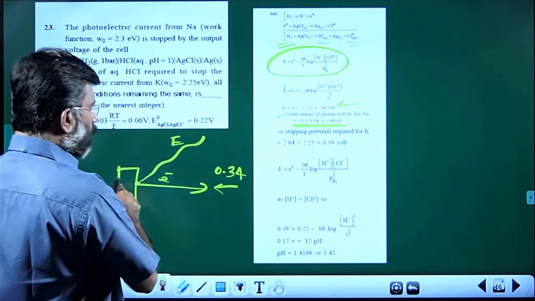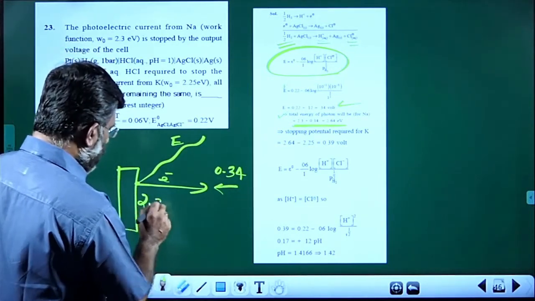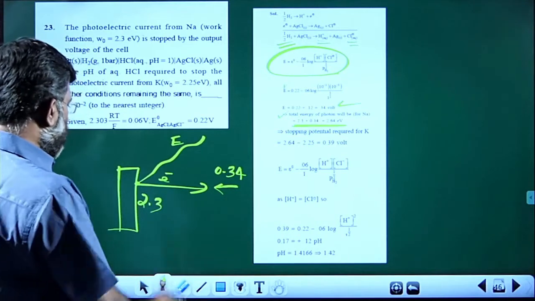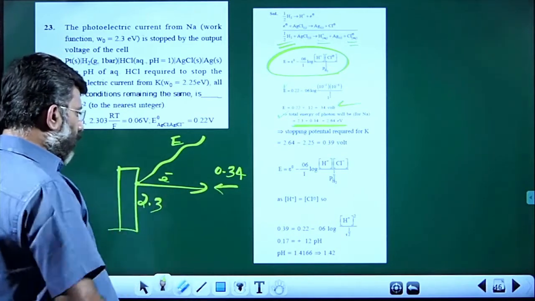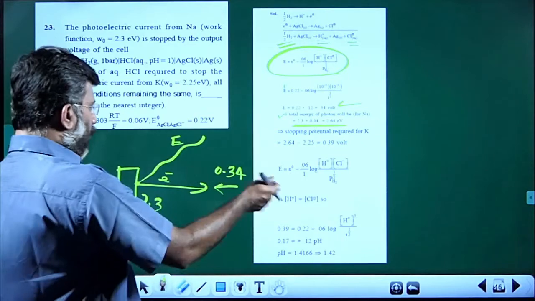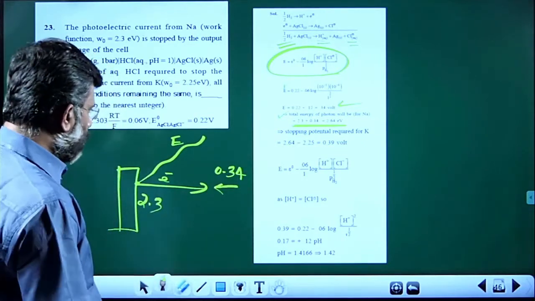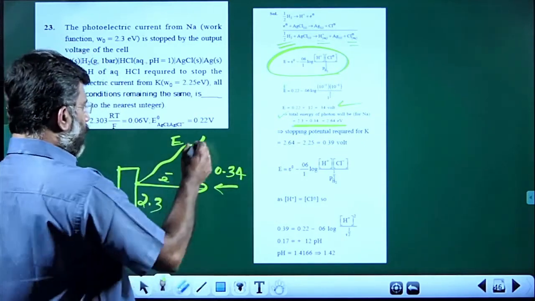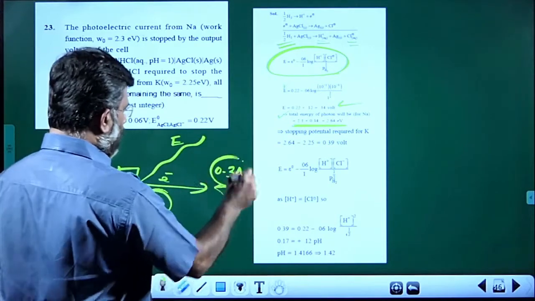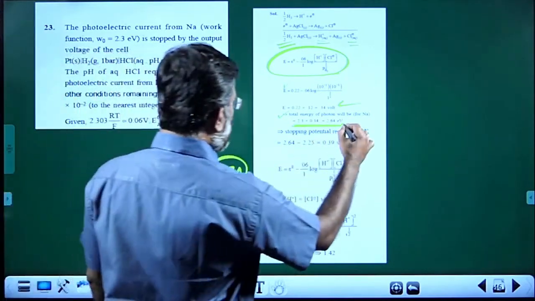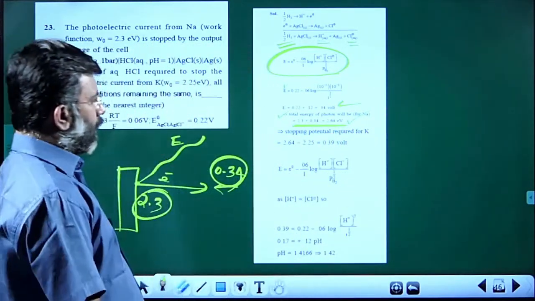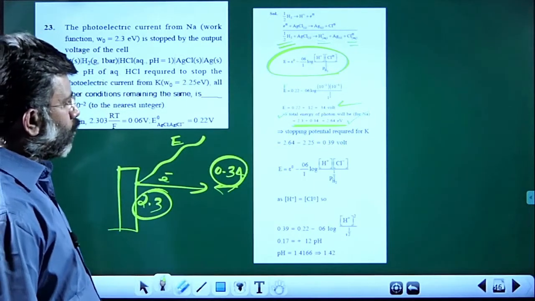The work function of the metal is 2.3. So the minimum energy required to eject is 2.3, and the electrons are stopped by 0.34. That means the energy given by radiation is the sum of these, the energy of the photon: 2.3 plus 0.34, that is 2.64.